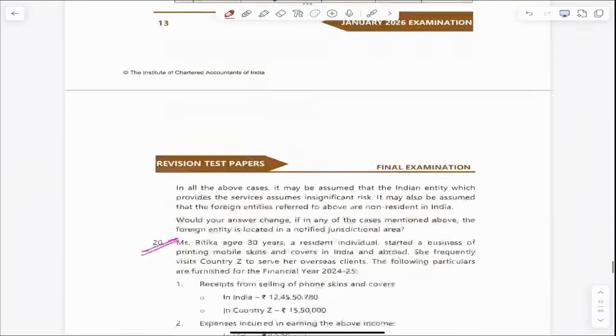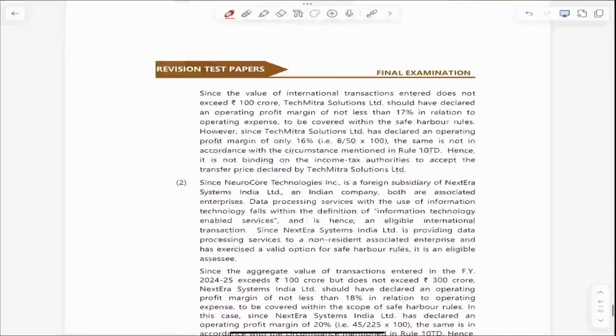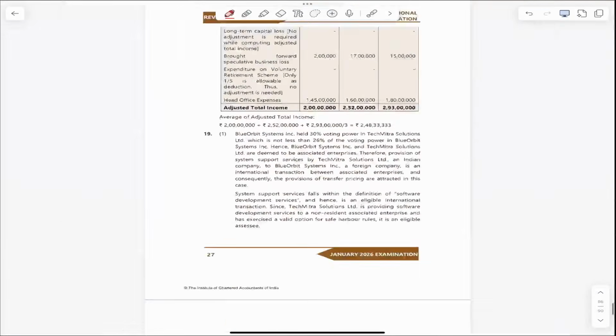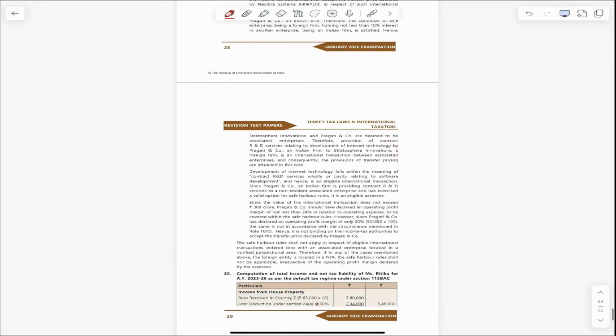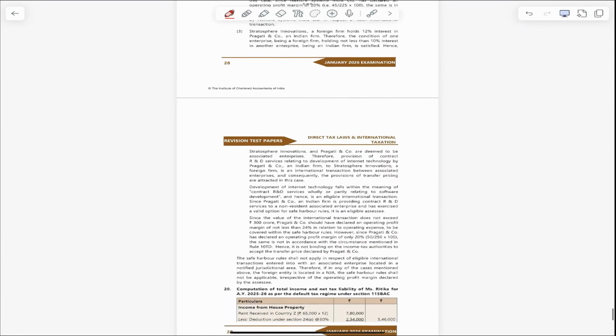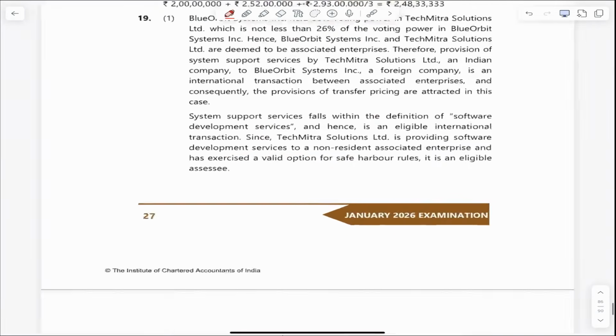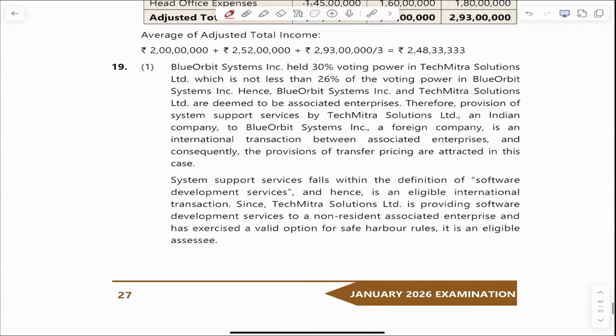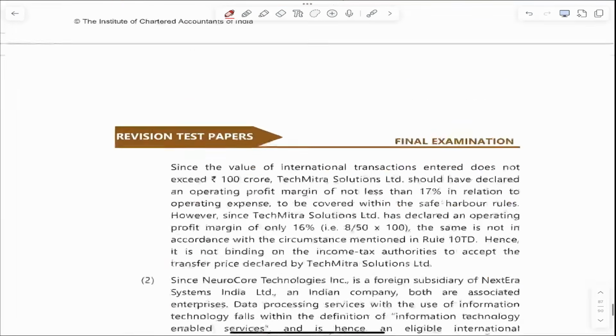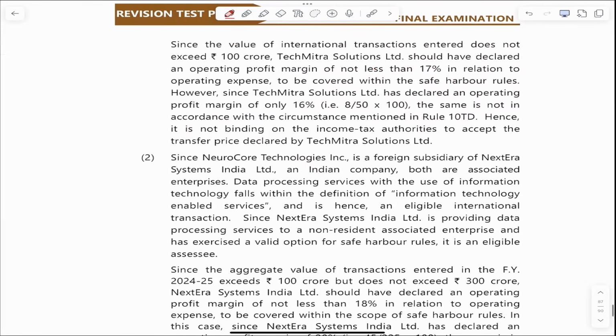So just see the solution of this question number 19. Let me show you the solution. This is question number 19. If you wish to read it, you can read it. In the first case, it is not binding on the income tax authority to accept the transfer pricing declared by Tax Mitra because it is 16%. It is not as per safe harbor. For safe harbor, they need 17%.